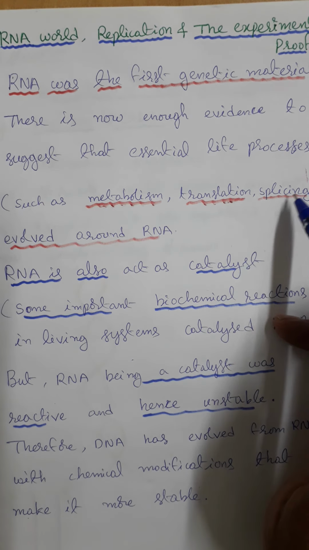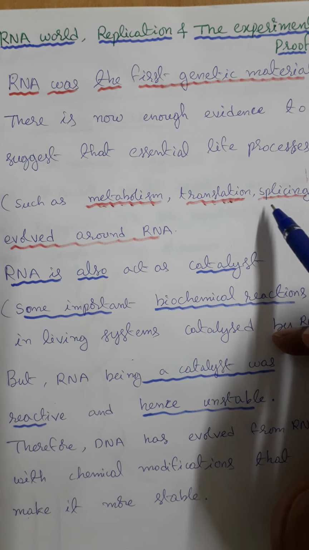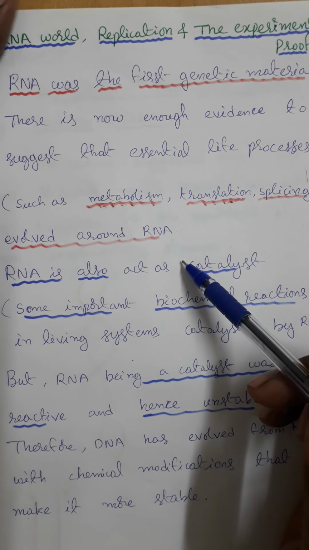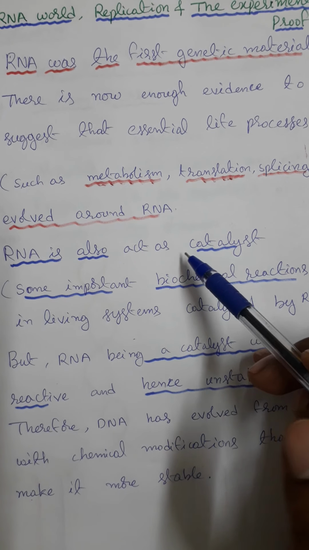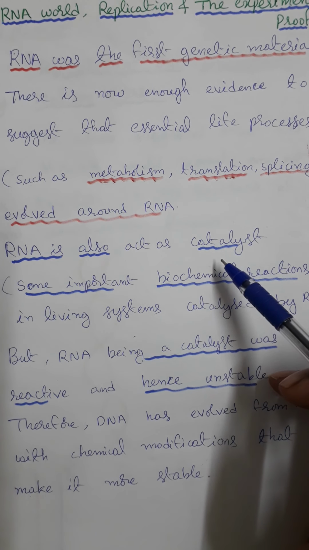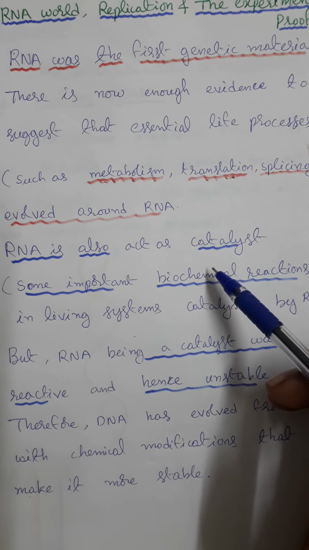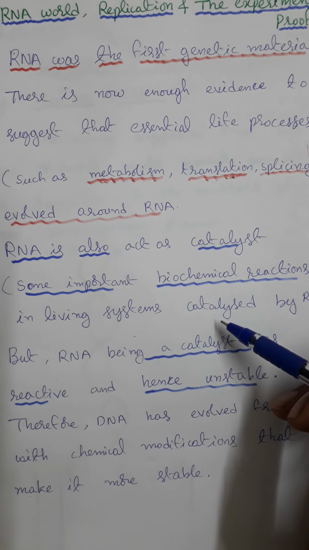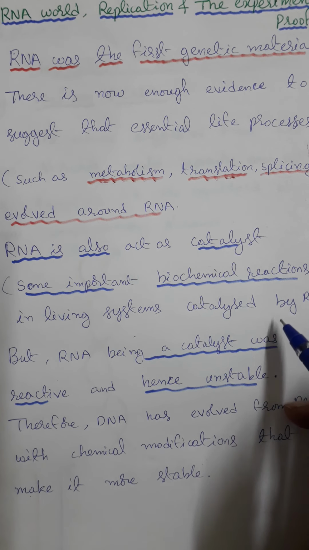Translation and splicing. What is translation and what is splicing? Okay, and this concept we will learn later. RNA also acts as a catalyst. Some important biochemical reactions in living organisms are catalyzed by RNA.